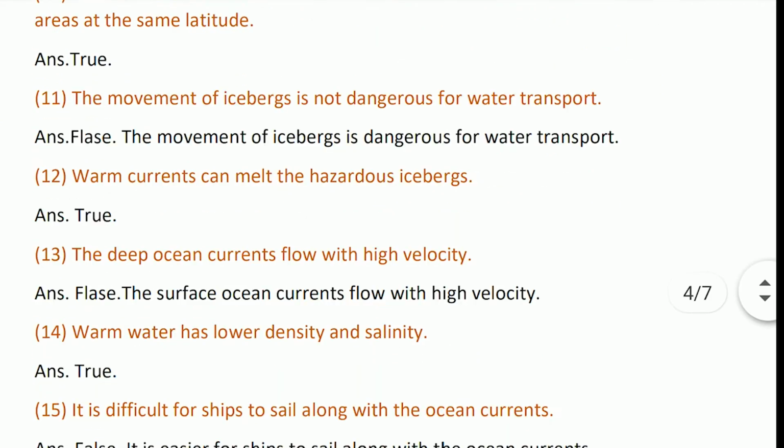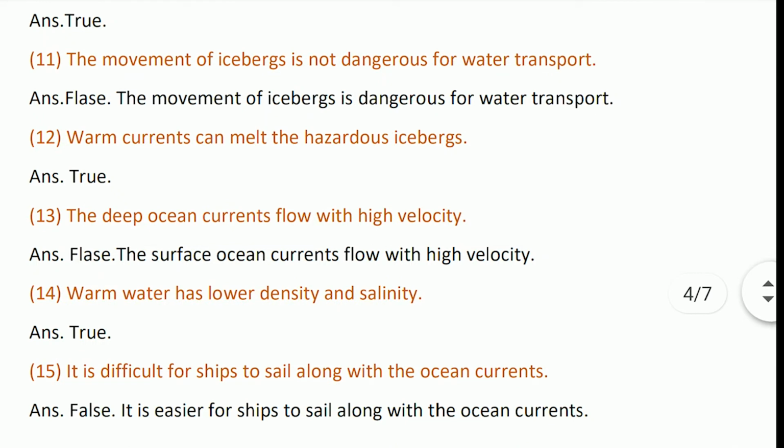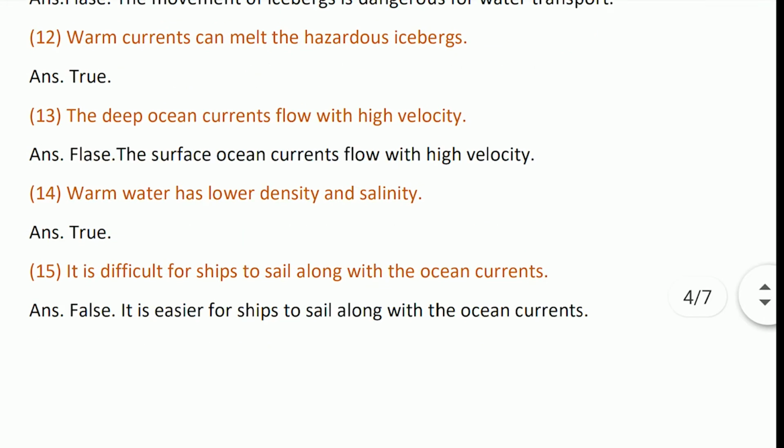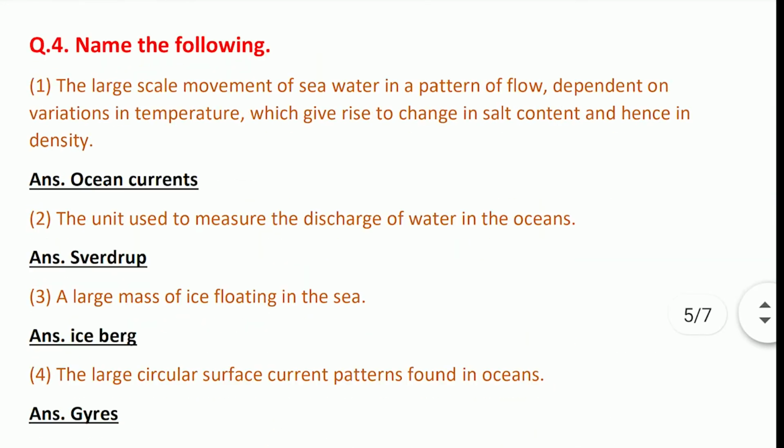The deep ocean currents flow with high velocity. False. The surface ocean currents flow with high velocity. Warm water has a lower density or salinity. True. It is difficult for ships to sail along with the ocean currents. False. It is easier for ships to sail along with the ocean currents.